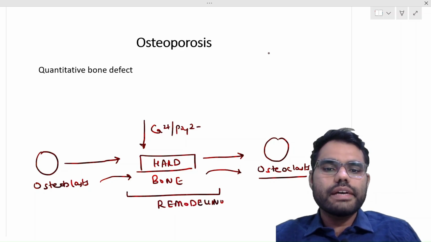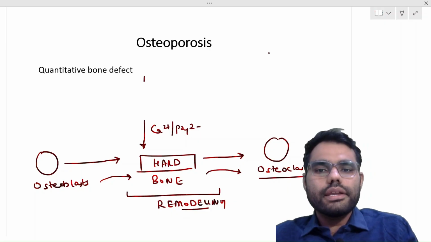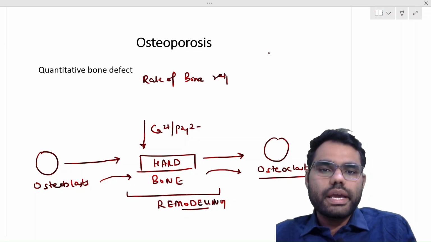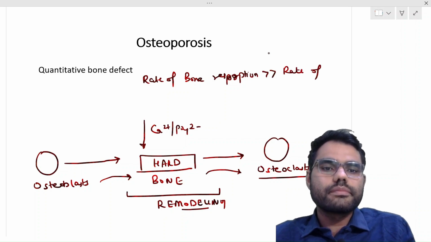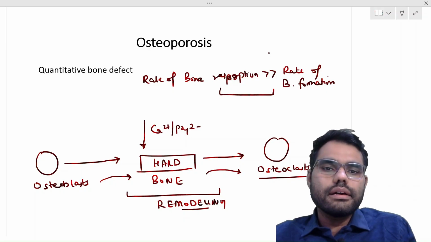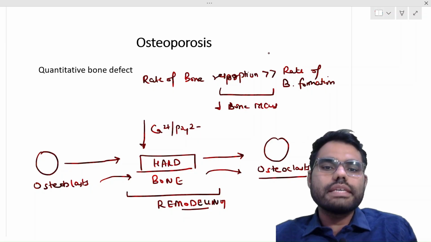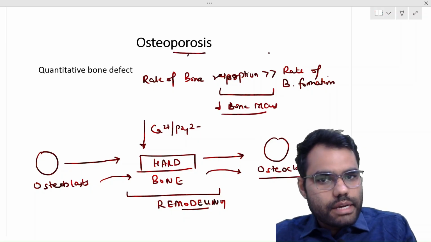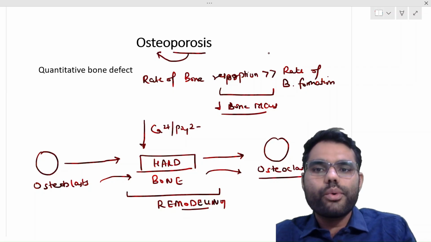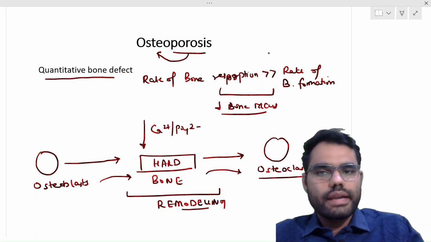Now what happens with advancing age is the rate of bone resorption becomes more than the rate of bone formation, thus resulting in a reduced bone mass, which is known as osteoporosis. So osteoporosis, as the name suggests, is a porous bone disease. That is, there is a quantitative bone defect in the bone, right?